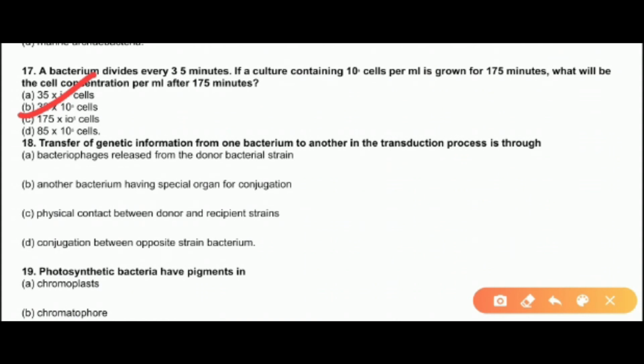Now heading towards the next question. Transfer of genetic information from one bacterium to another in the transduction process is through? We have discussed it earlier, the bacteriophages, right? The bacteriophages released from the donor bacterial strain will infect the other bacteria, and the transfer of genetic information will take place from one bacterium to another, and the process will be known as transduction.